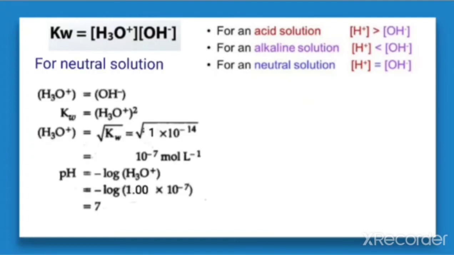So for the neutral solution, we can say that the concentration of H3O plus is equal to the concentration of OH negative. So what will be Kw here?